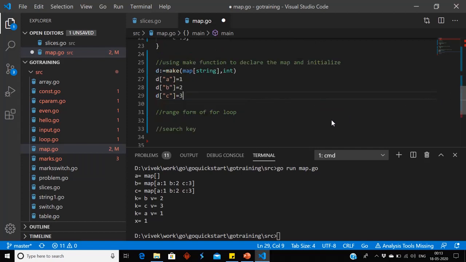Now we can print a, b, c and d, fmt.Println. a we have not taken, b, c and d we have taken, b equal to b, c equal to c, d equal to d.